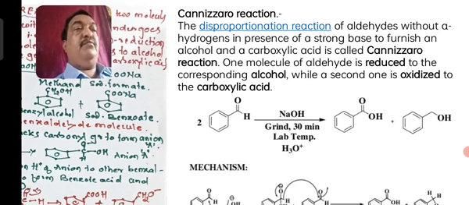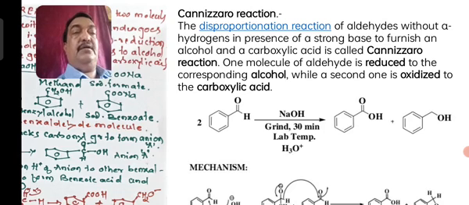In the presence of a strong base like NaOH or KOH, it furnishes an alcohol and carboxylic acid. This reaction is called a Cannizzaro reaction. One molecule of an aldehyde gets reduced to alcohol, while another molecule gets oxidized to carboxylic acid.